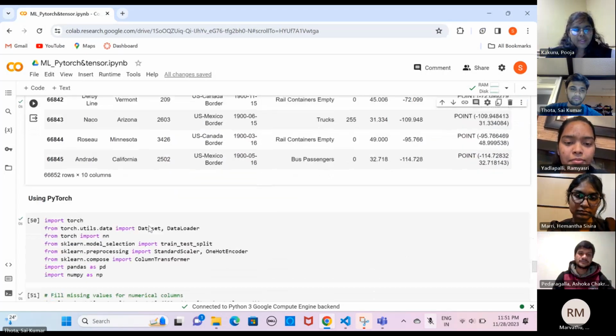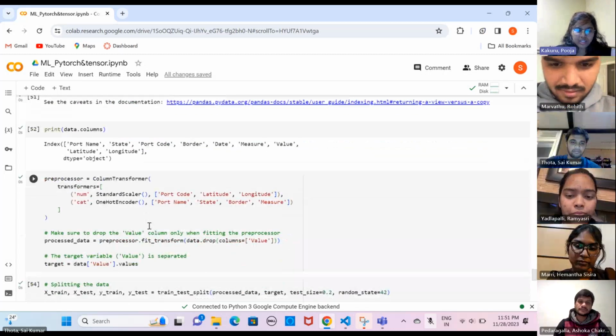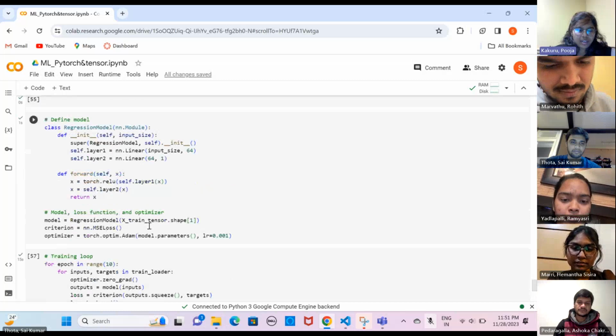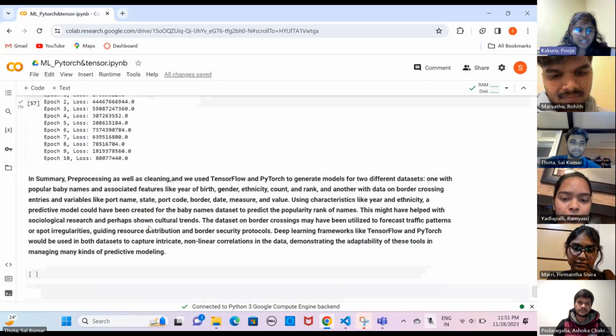And here we got the output for the coding, and we have run all the test cases.